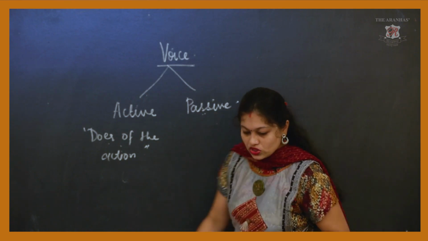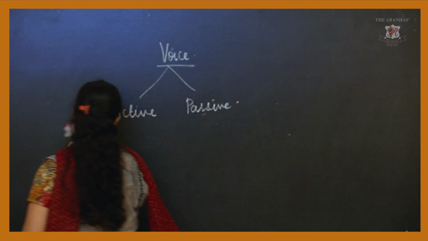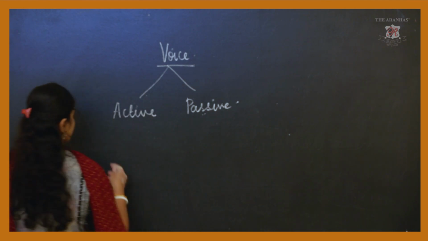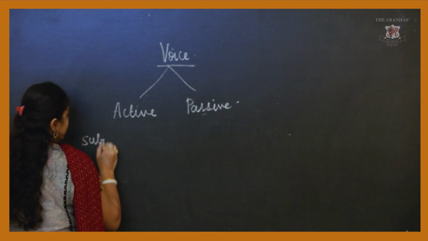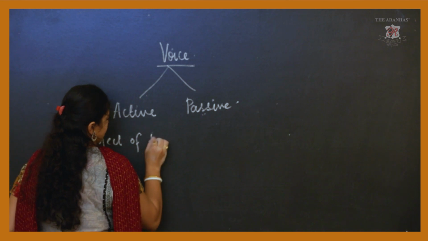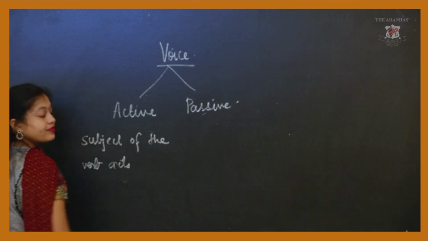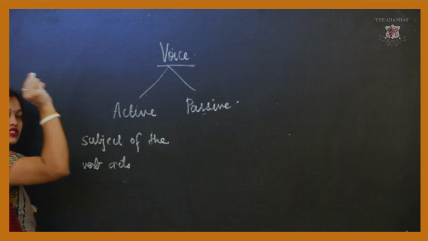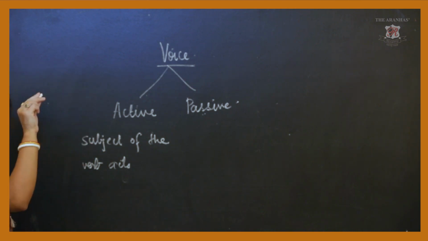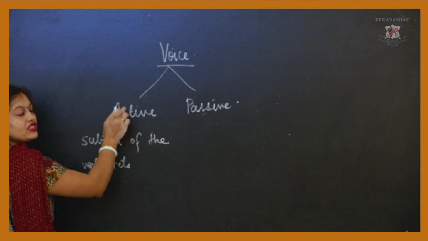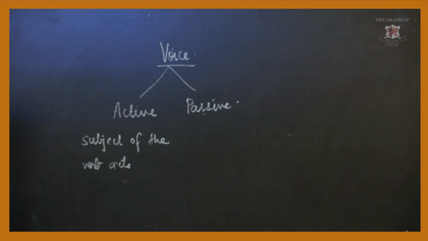So let's see. When the subject of the verb in the sentence acts, that time we say it is active voice.